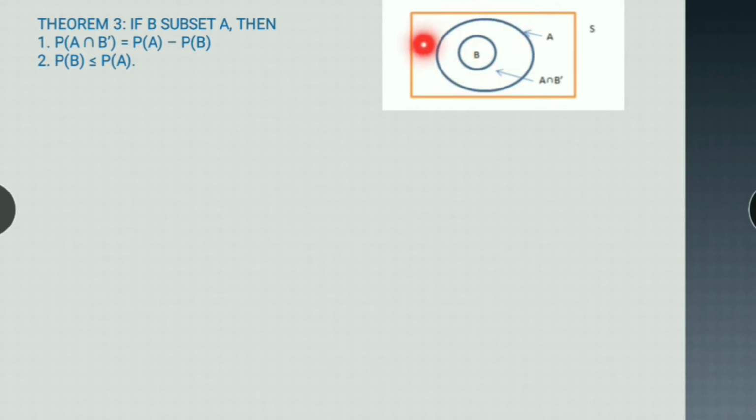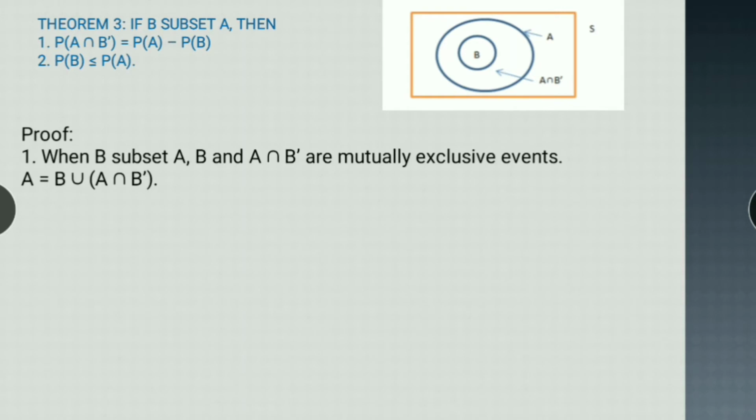Okay, so probability of A intersection B dash is equal to probability of A minus probability of B, and second, probability of B is less than or equal to probability of A. So let's prove this. When B is a subset of A, B and A intersection B dash are mutually exclusive events. You can see here that B and A intersection B dash make up the whole of A. It's covering up the whole of A. So A can be written as the union of B and A intersection B dash. So A is equal to B union A intersection B dash.